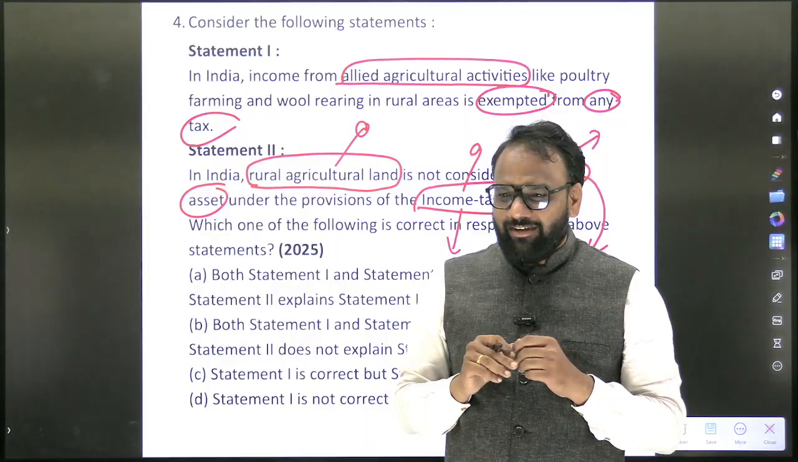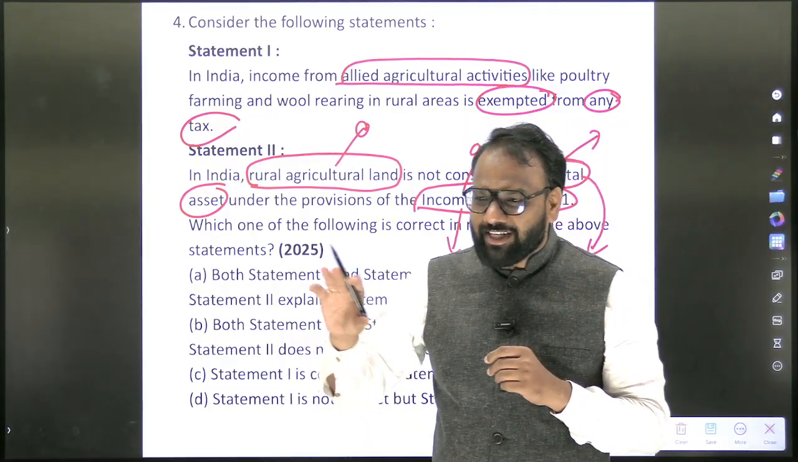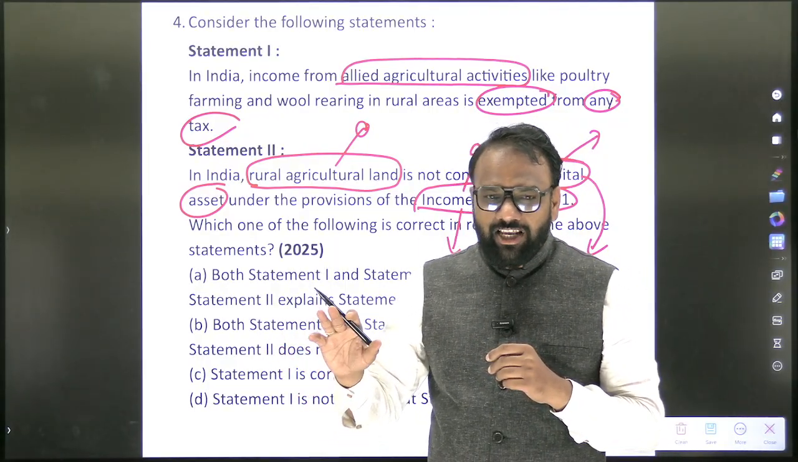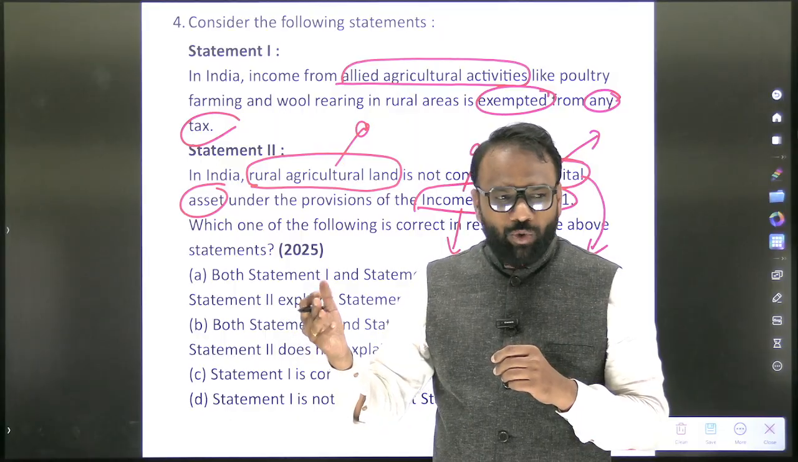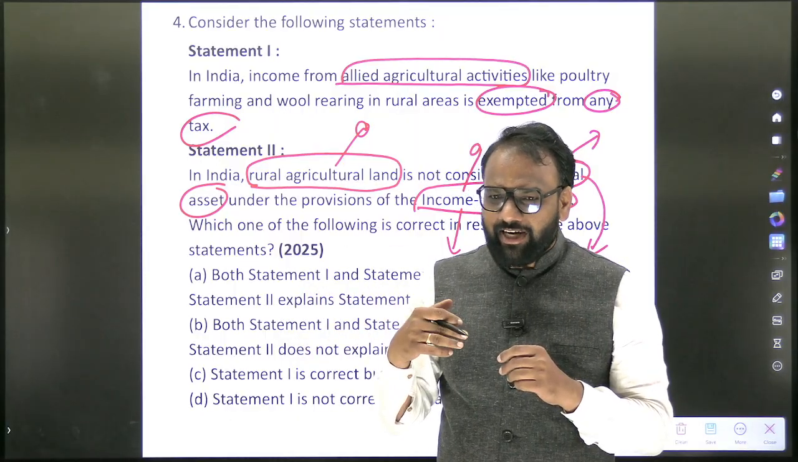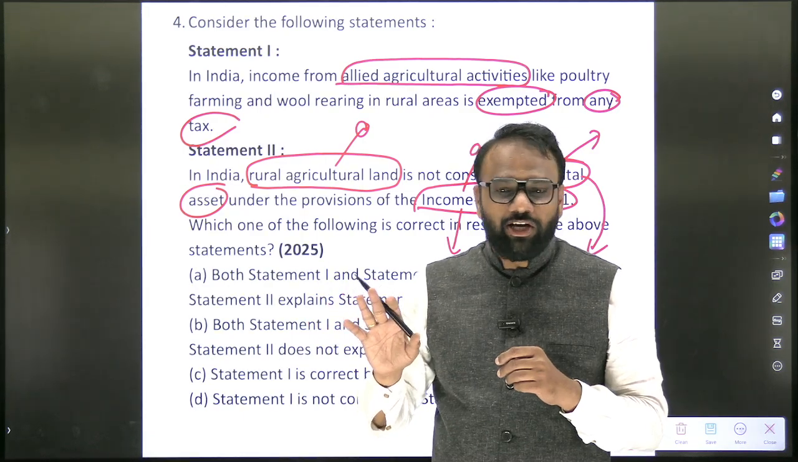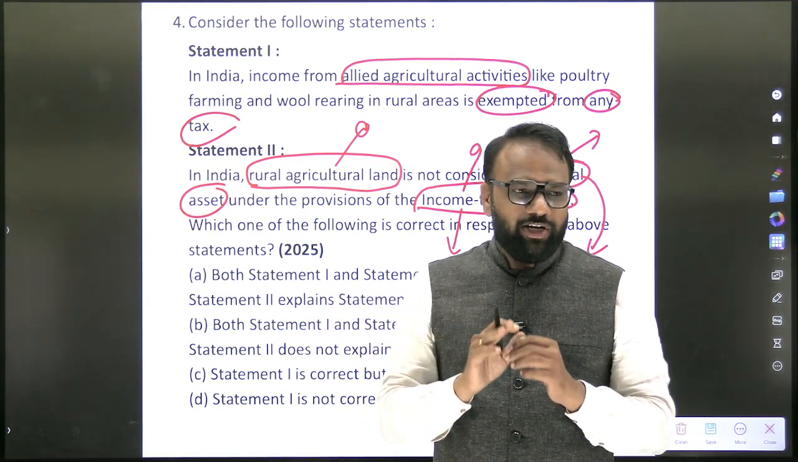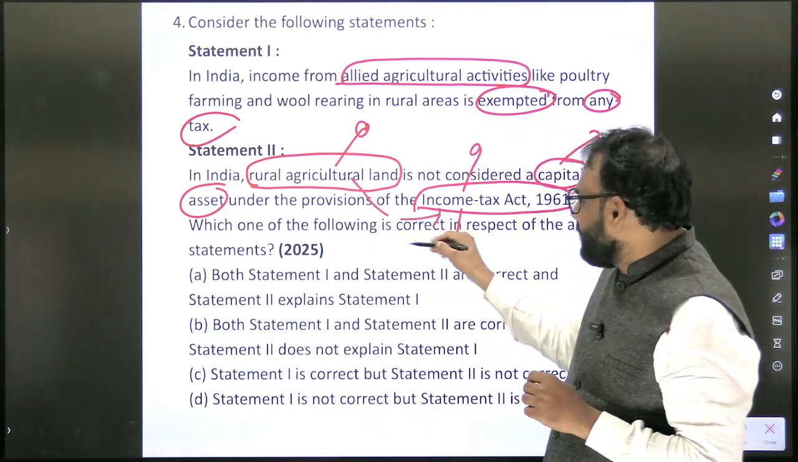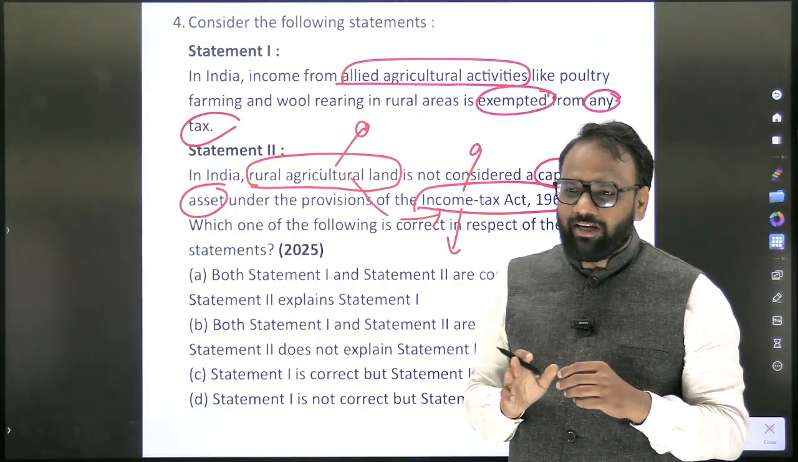Urban agricultural land. So if an agricultural land exists in a rural area and when such land is sold, whatever the profit, whatever the money a person gets, should he pay the taxes? No, he need not pay the taxes. Means there is no taxation on it. It is exempted under the Income Tax Act.